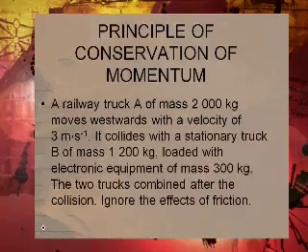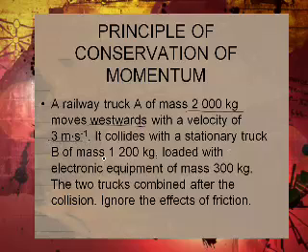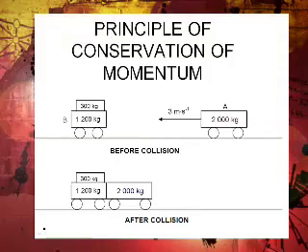That's what happens. Now let's have a look at this example quickly to see how we can apply the principle of conservation of momentum. A railway truck A of mass 2,000 kilograms moves westwards with a velocity of 3 meters per second. It collides with a stationary truck B of mass 1,200 kilograms, loaded with electronic equipment of mass 300 kilograms. The two trucks combine after the collision. Ignore effects of friction. Now this is the situation.